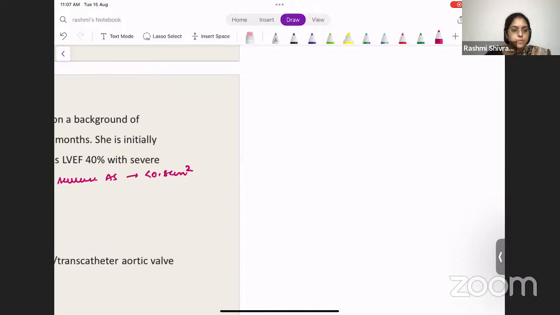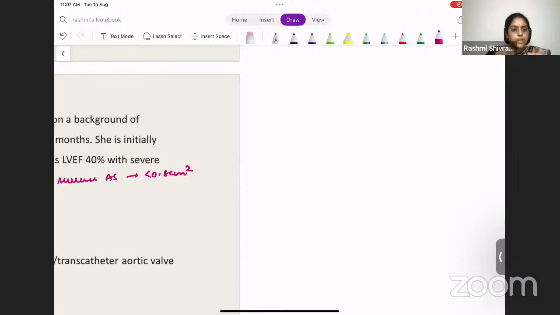Okay. How will the pulse be? Pulsus parvus et tardus. It will be slow rising and late peaking. It will be a very low volume pulse, and the pulse pressure will be less. And because of the left ventricular hypertrophy, you will have a left ventricular heaving apex.